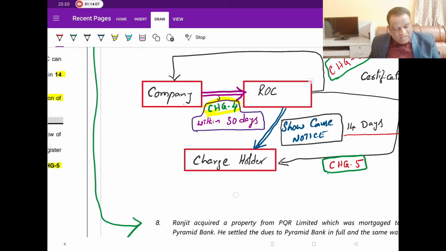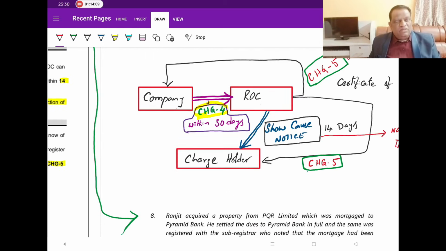So again, I'll quickly give a glance to it and then take you through the theoretical part. On full repayment, so that prefix is important, the company will communicate to the ROC through CHG4 saying that I have repaid the money. Then the ROC, instead of blindly believing you, is going to issue one show cause notice to the charge holder. Show cause why I should not delete this entry.